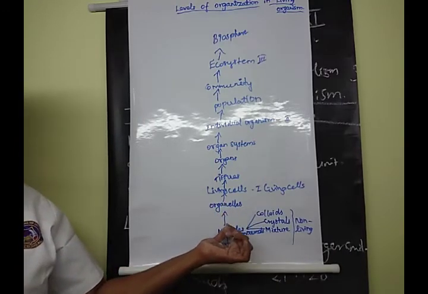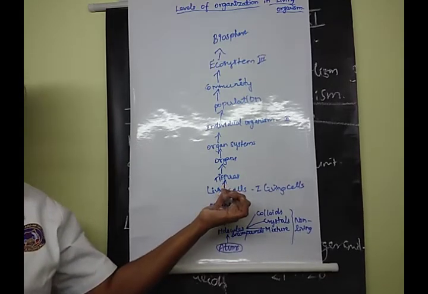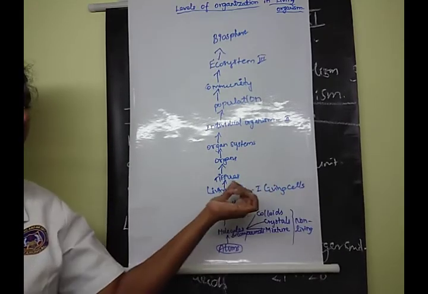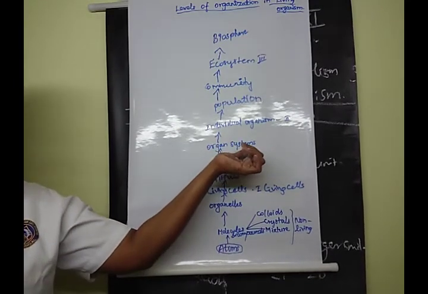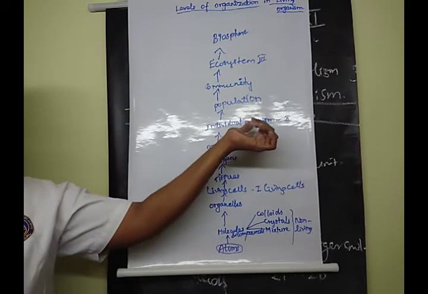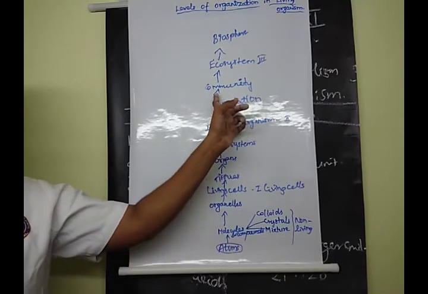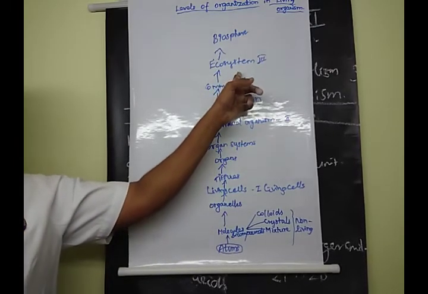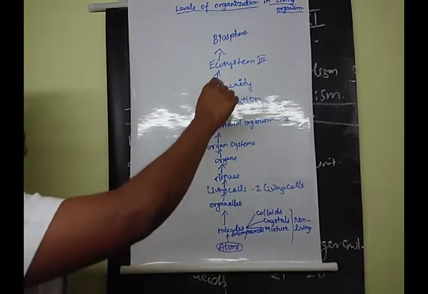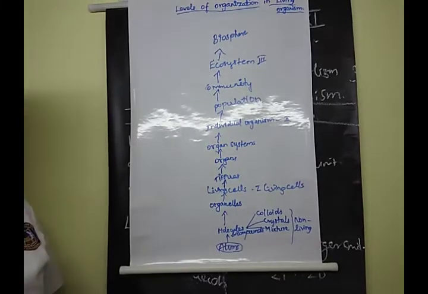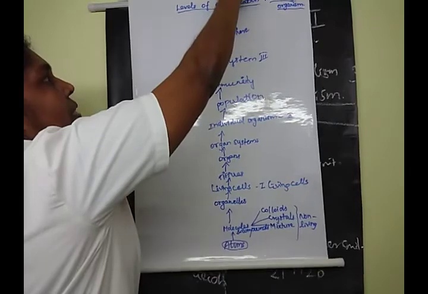The next one: molecules and compounds form organelles. Organelles form living cells. At this stage life starts. Then tissues form organs. Organs form organ systems. Organ systems form individual organisms. Individual organisms make a population. Population forms a community. The community forms an ecosystem. Ecosystem forms the biosphere. We learned the definitions of ecosystem and biosphere. Clear, children? Yes.